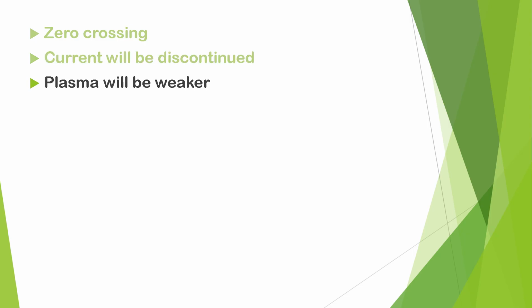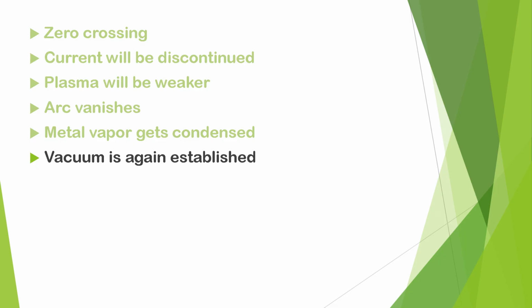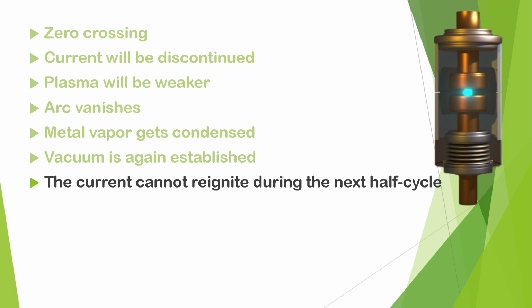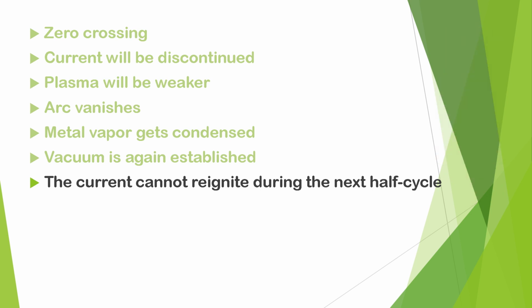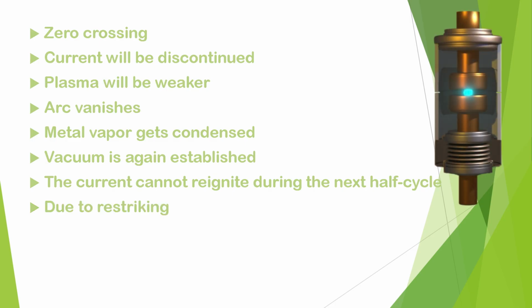And as a result, the arc vanishes, and at that instant, the metal vapor gets condensed, so the vacuum is again established, and thereby the dielectric strength in the contact gap is again established. Because of this, the current cannot reignite during the next half cycle, and the current gets finally interrupted. However, due to restriking, a few more cycles may occur before it is completely interrupted.